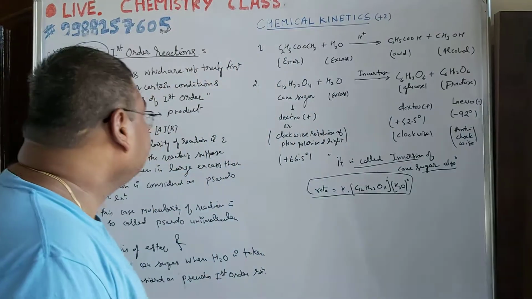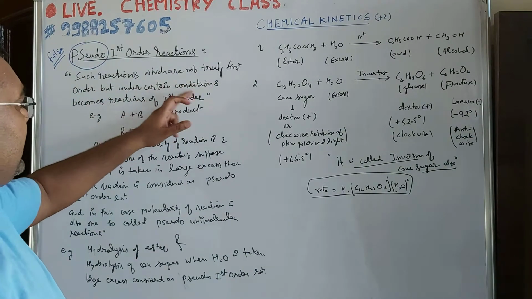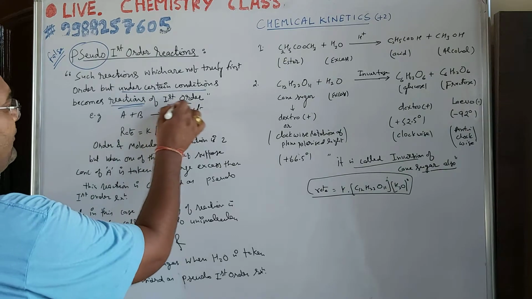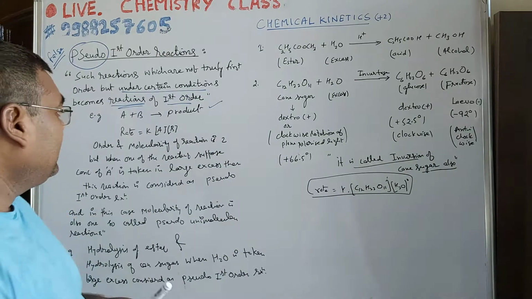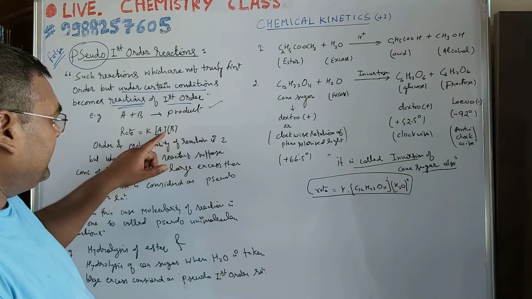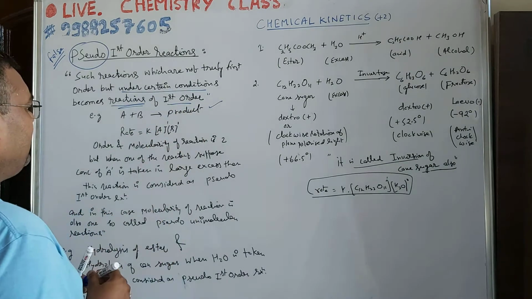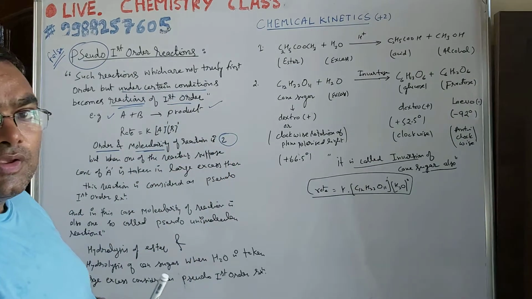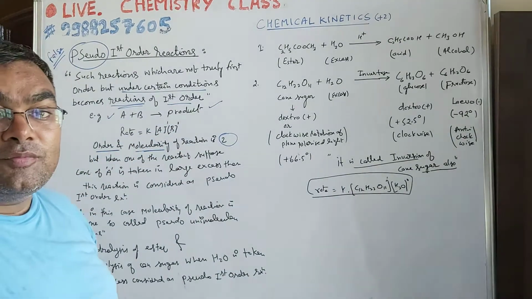So देखिए, such reactions which are not truly first order but under certain conditions become first order. Suppose we take an example, A plus B gives product, and the rate law of this reaction is rate equal to K[A][B], that is A की power 1, B की power 1. As usual, obviously you can say this reaction is second order, and the molecularity of the reaction is 2, because there are two molecules, and the sum of the powers is also equal to 2. So the sum of the powers will give you the order of reaction, you know.